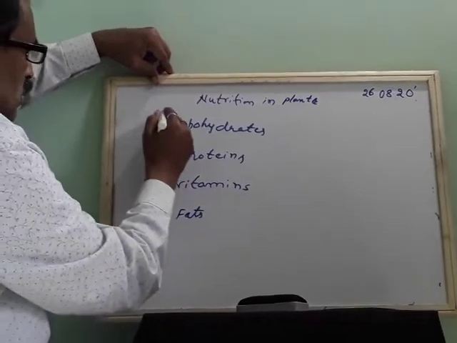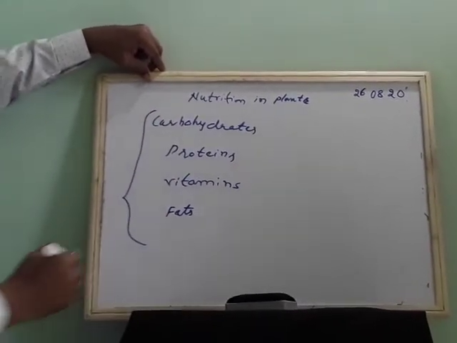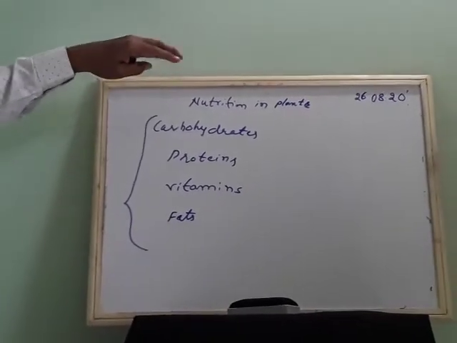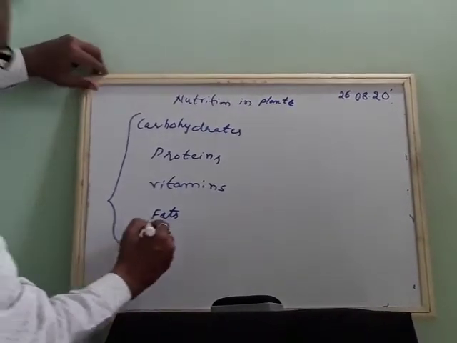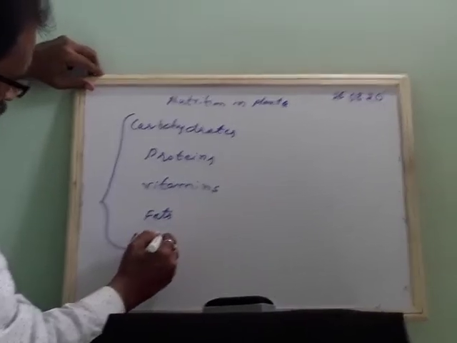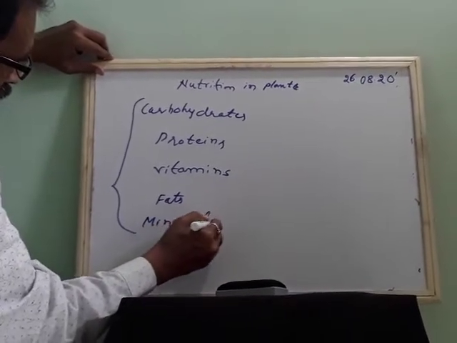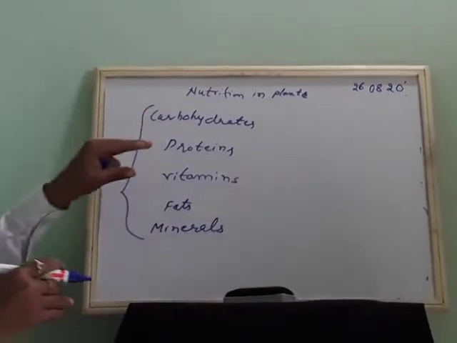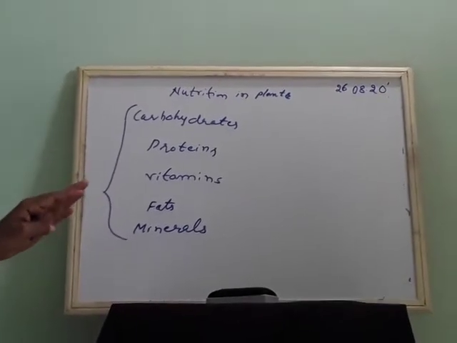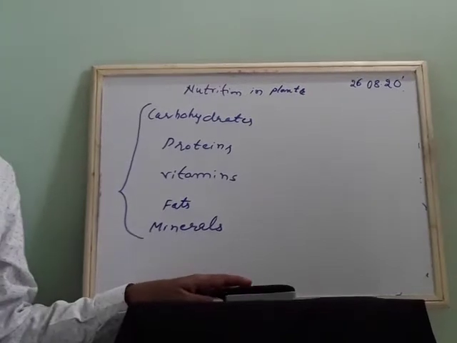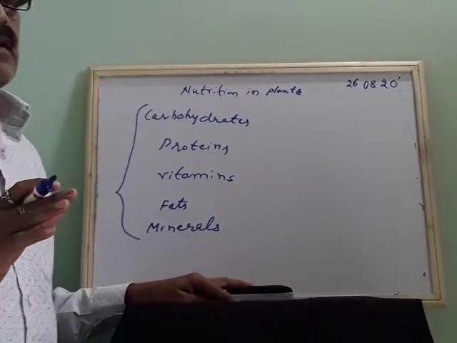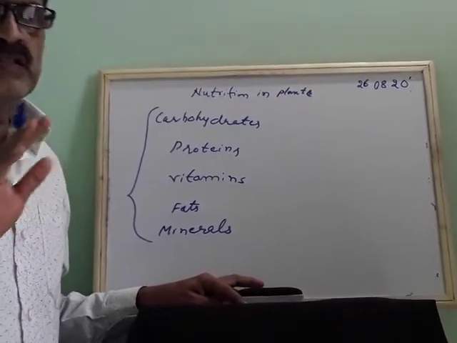Okay, so these all are called nutrients, because we also need minerals. We need minerals. Okay, these all are called nutrients.